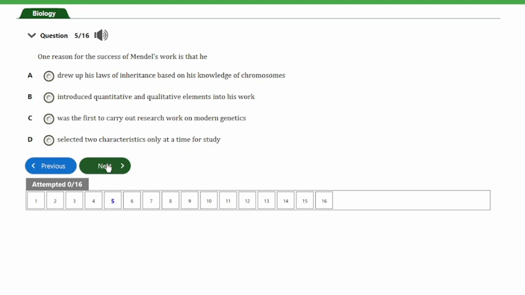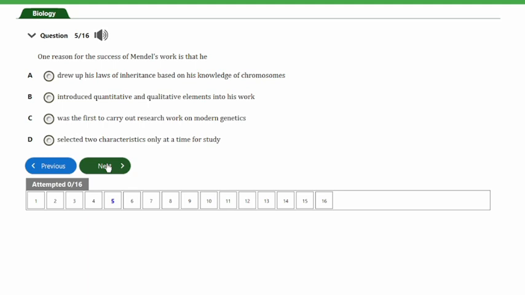It says one reason for the success of Mendel's work is that he A, drew up his laws of inheritance based on his knowledge of chromosomes, B, introduced quantitative and qualitative elements into his work, C, was the first to carry out research work on modern genetics, D, selected 2 characteristics only at a time for study. So guys, the answer to this question is option D, and that's selected 2 characteristics only at a time for study.